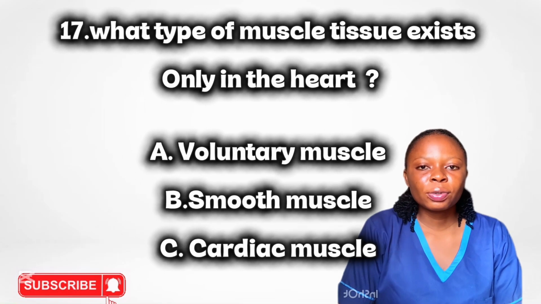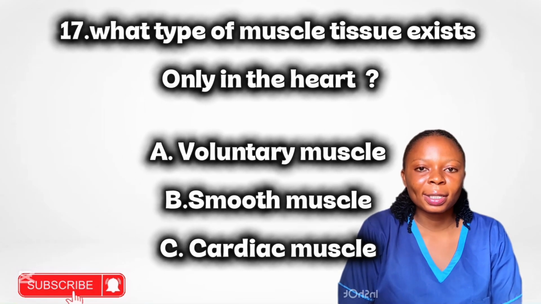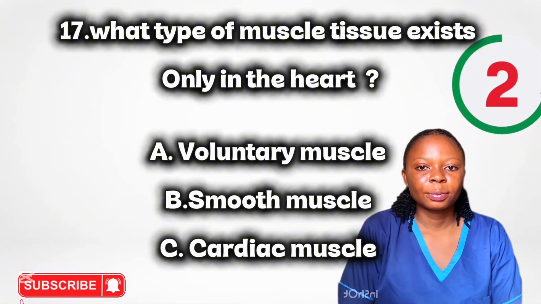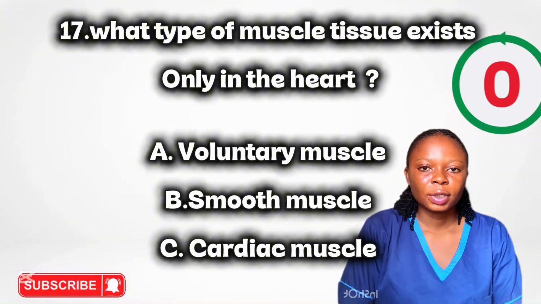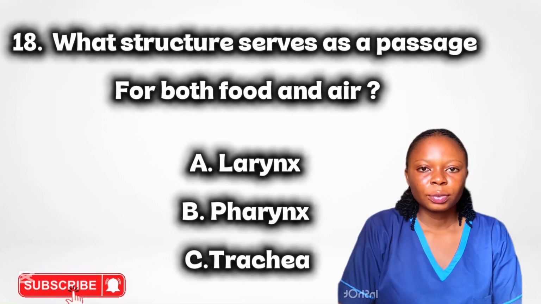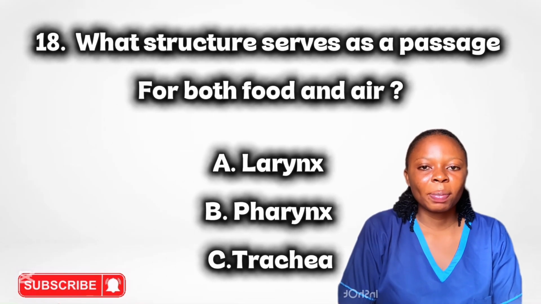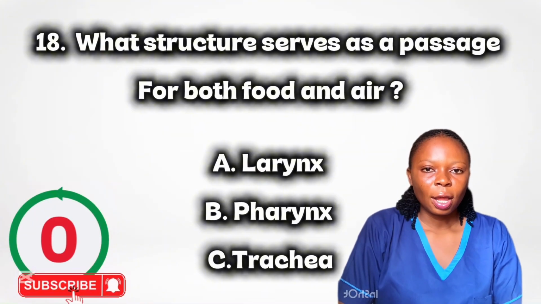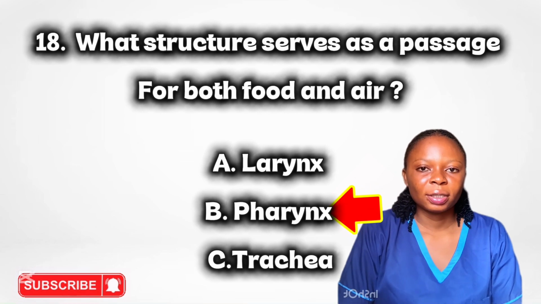What type of muscle tissue exists only in the heart? Cardiac muscle. It is found only in the heart. What structure serves as a passage for both food and air? The correct answer is pharynx.